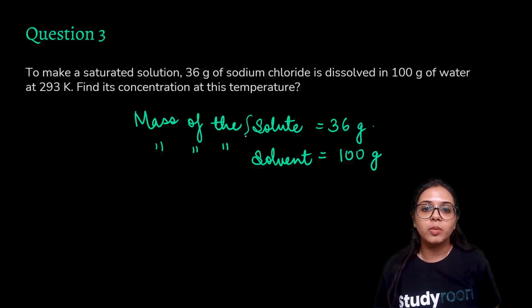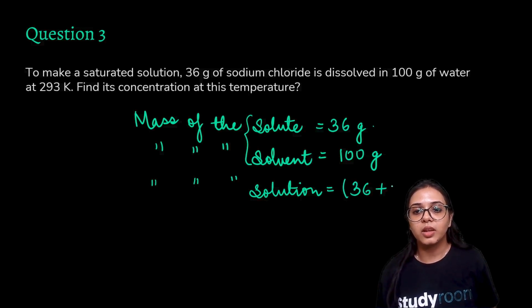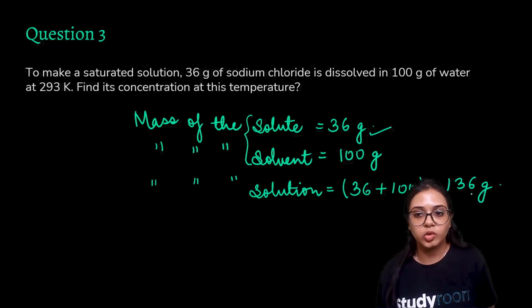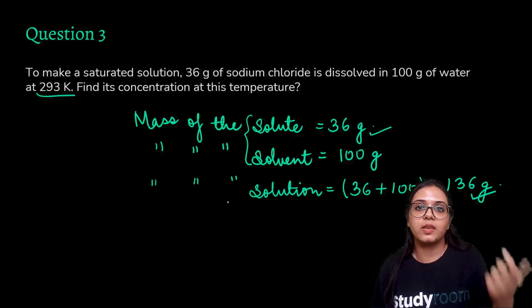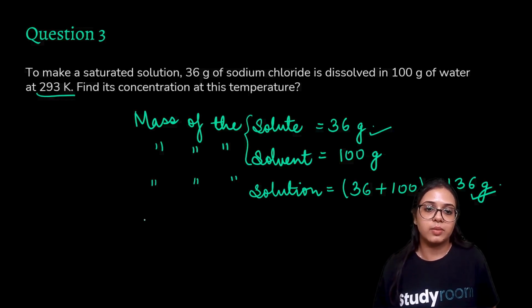Solution is the mixture of solute and solvent. So what will be the mass of the solution? Mass of the solution would be the mass of the solute plus the mass of the solvent. So that means 36 plus 100, that is 136 gram. Now it's easy, right? We have the mass of the solute, we have the mass of the solution, and we have one particular given temperature. The temperature is neither increasing nor decreasing. Now we just need to find its concentration at this temperature.